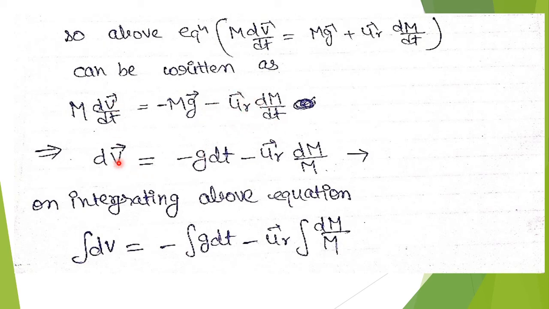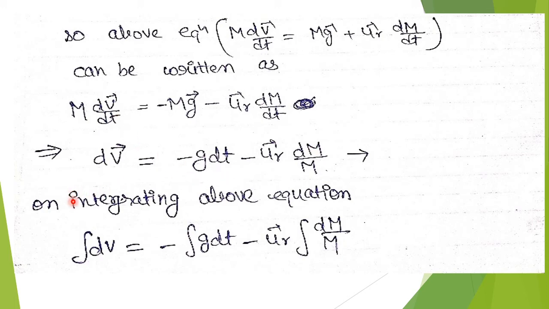So from this, dv equals minus g dt, by cancellation with m, minus ur dm/m. We have rearranged this equation.